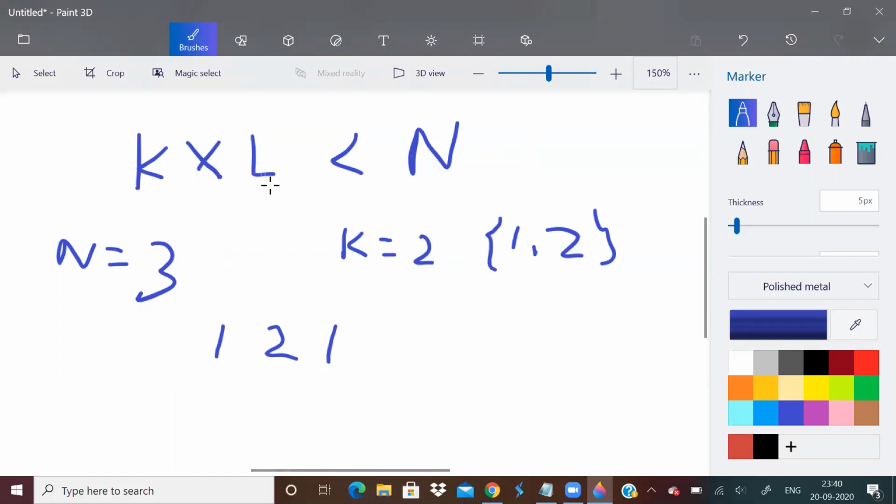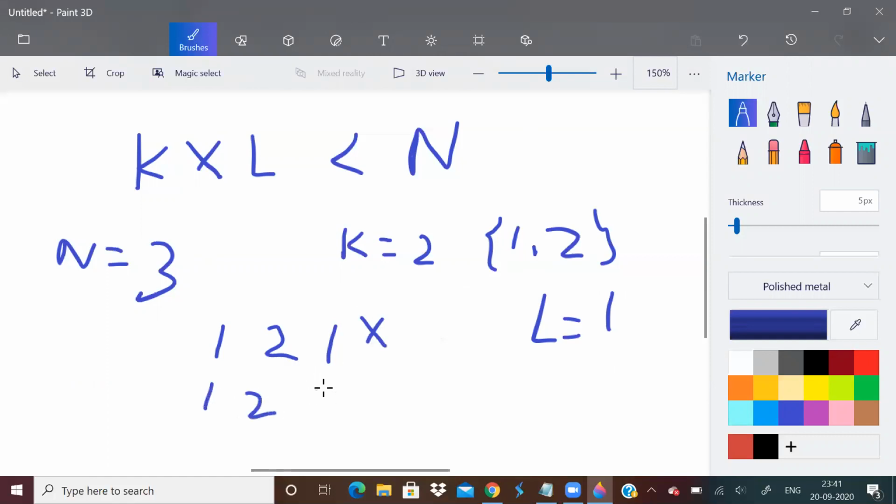But what if L is equal to 1? Then I cannot make 1 bowl again, because player 1 can bowl at most one over. So this arrangement will not be valid.